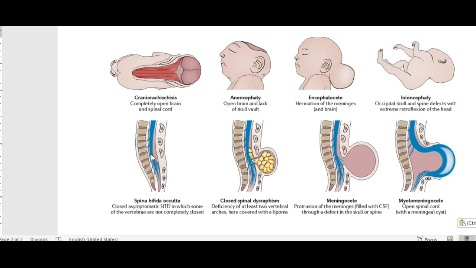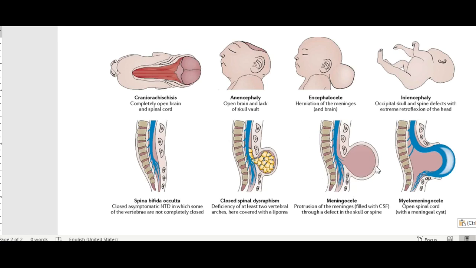Now the posterior neuropore defects. First, this is spina bifida occulta. In spina bifida occulta, there is a defect in the vertebrae. If you see, there are 3 vertebrae, and in between, the spine of the vertebra is missing. The overlying skin is completely normal, but sometimes we will also see a tuft of hair or a sinus. Sometimes a dimple may also be present. No treatment is required.